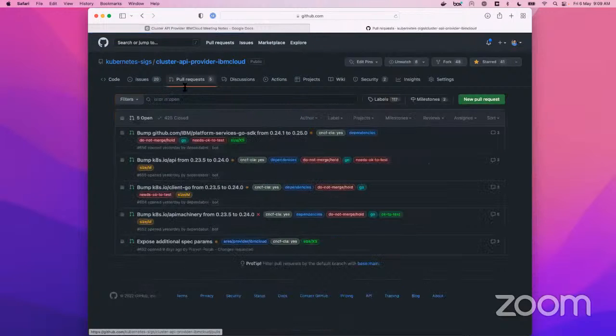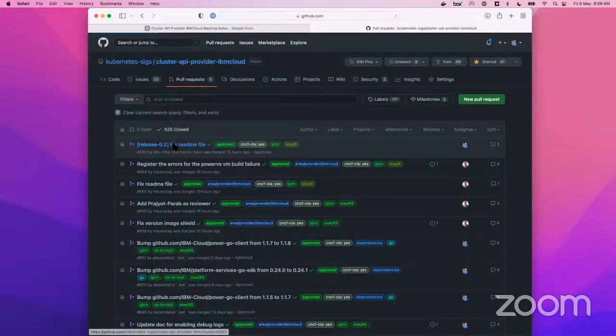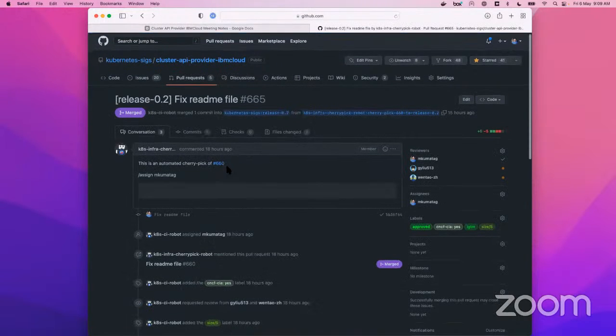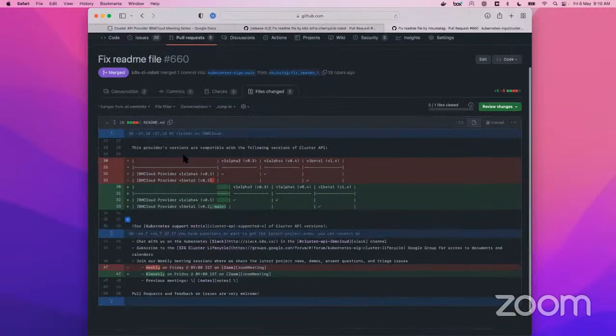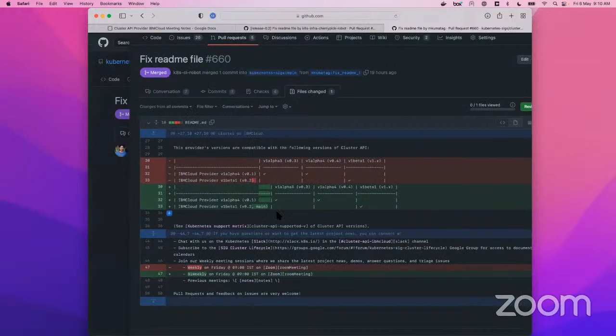For example, we did one such change yesterday to check how it goes. I cherry picked one of the README file changes, which I initially merged into the main branch.